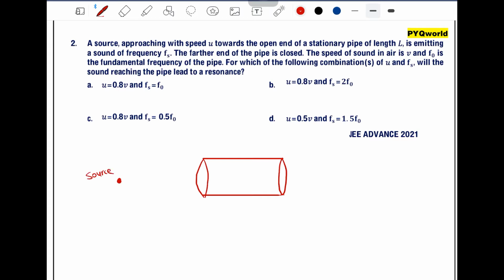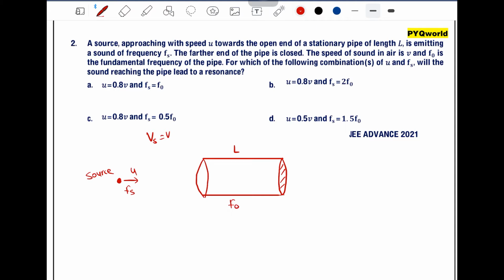This source is approaching with velocity u towards the open end of a stationary pipe of length L, and is emitting a sound of frequency Fs. This is emitting Fs. The further end of the pipe is closed. Let's say this end is closed. So this is a closed pipe. The speed of sound in air is V, and F naught is the fundamental frequency of the pipe. So this is the fundamental frequency.